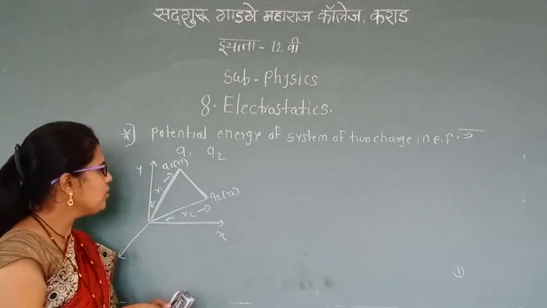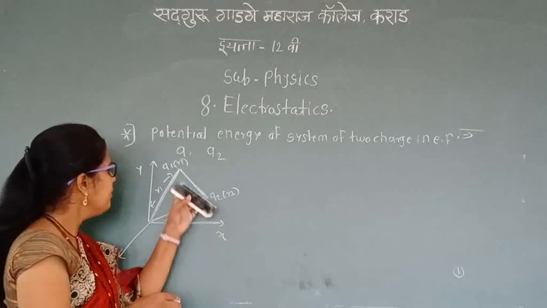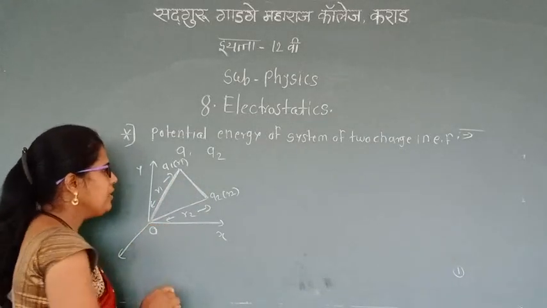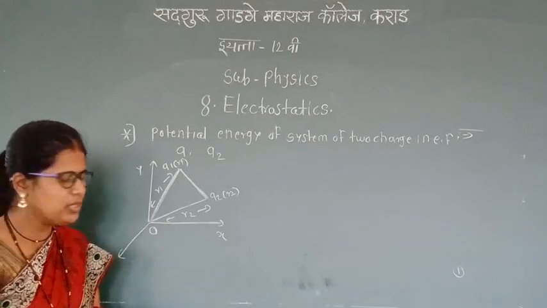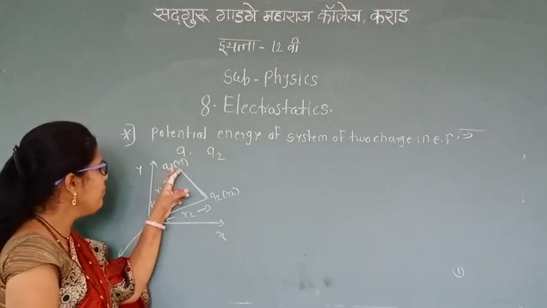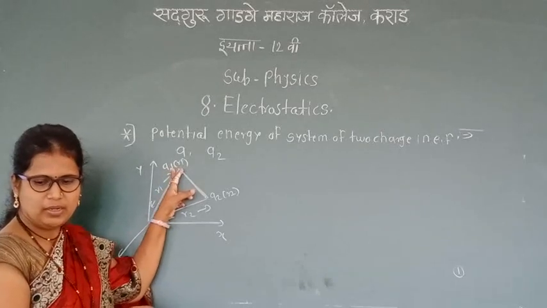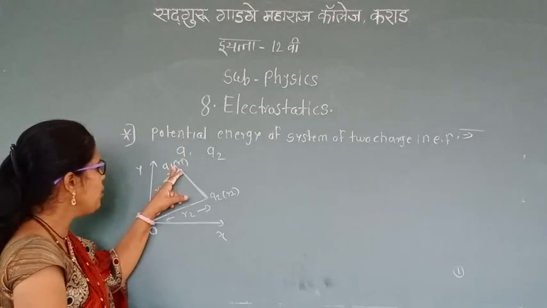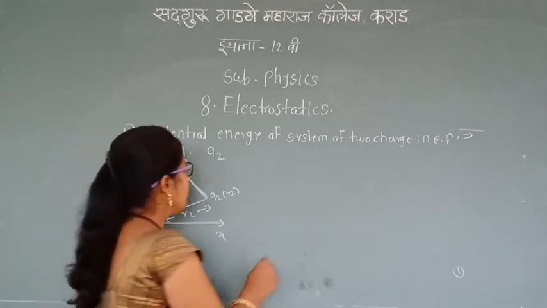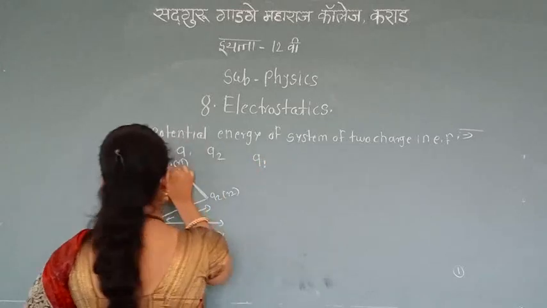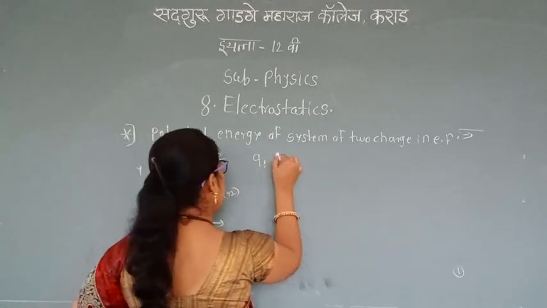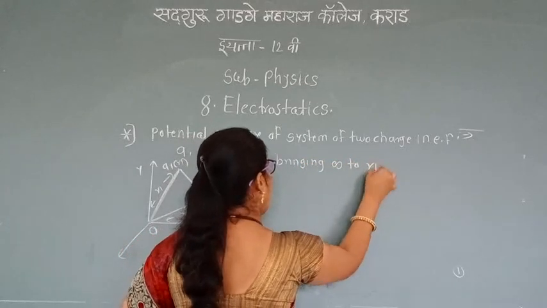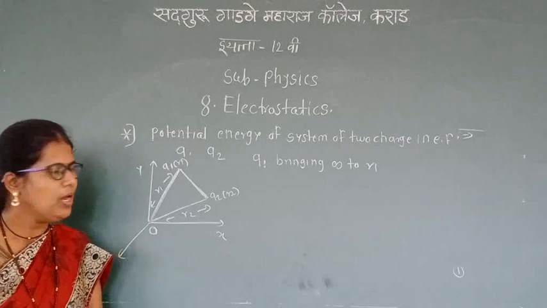Now Q1 and Q2 are two points located at distances R1 and R2 from the origin. First of all, we have to bring the charge Q1 from infinity to the R1 location.